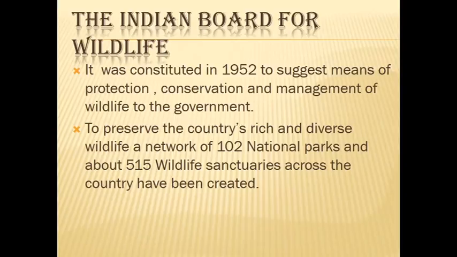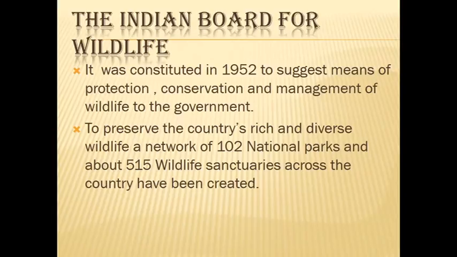It was constituted in 1952 to suggest means of protection, conservation and management of wildlife through the government. To preserve the country's rich and diverse wildlife, a network of 102 national parks. Have you seen parks? Yes. In a park what will be there?